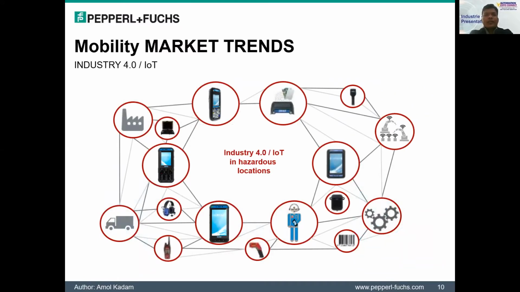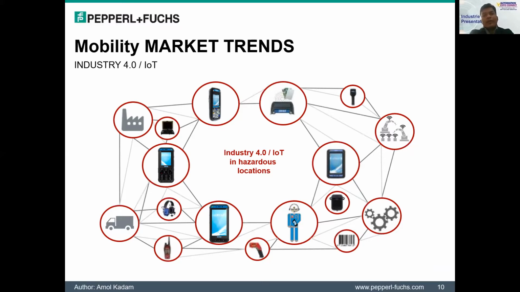Okay, so here in the mobility market trends, as we compare to the other process devices, mobility devices are easier to integrate into the Industry 4.0 or IIoT of the company's architecture or the system, since these mobile devices have all the connectivity and the integration capabilities built in. As it connects to the equipment, machinery, people, and brings the final data to the management, which is the basis for Industry 4.0. As we understand, in the hazardous areas, there is a high demand in this industry to use the mobile electronic devices like smartphones and tablets.